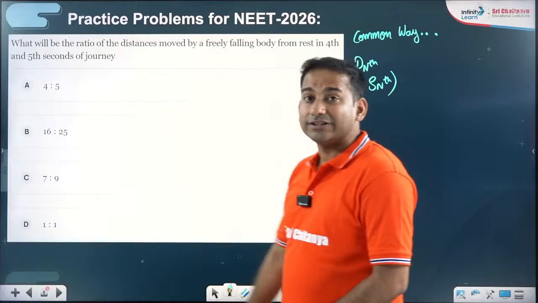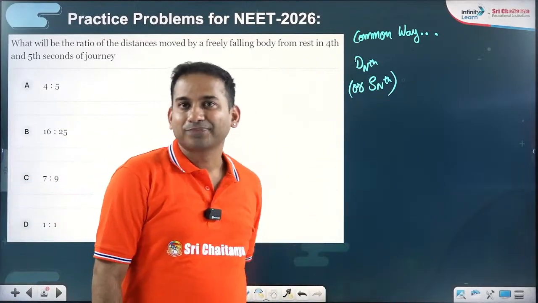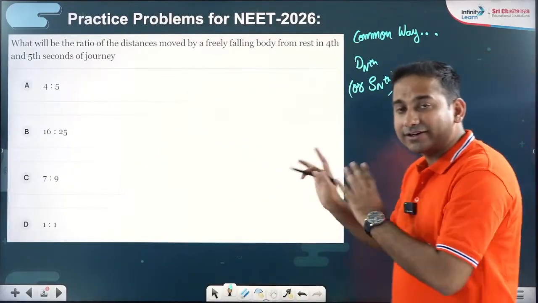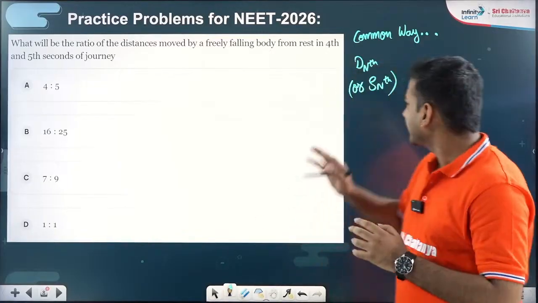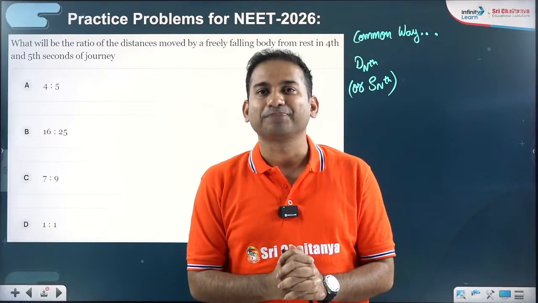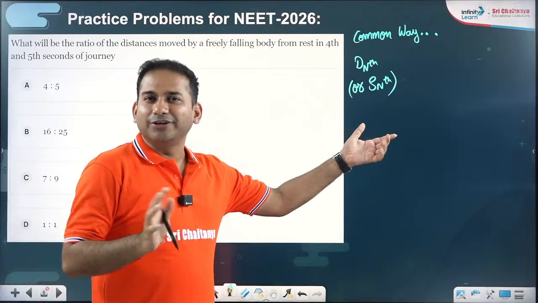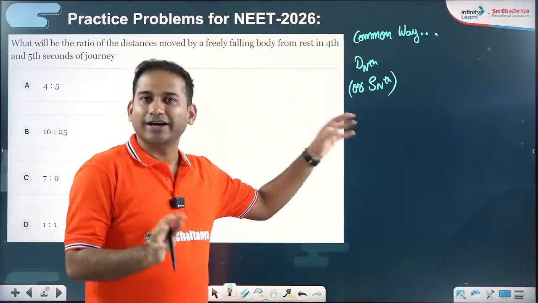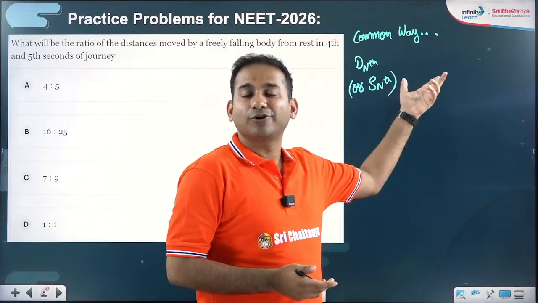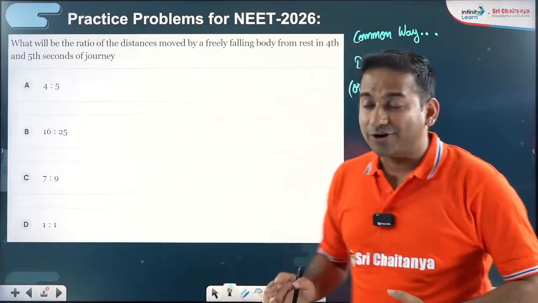So the first issue with the student is, sir, we don't even use this formula very often. That's why I didn't give you this formula today, because it is sometimes called by people the fourth equation of motion. I'm very neutral towards this formula. I don't have a bias. I don't like it too much, and I don't dislike it. If it is needed, sometimes I may use it. But today I'm going to tell you alternative, easier ways of doing the same question.